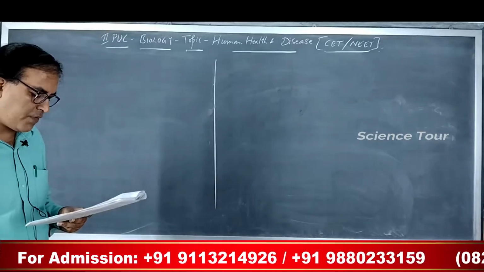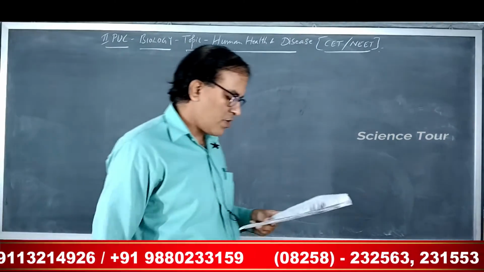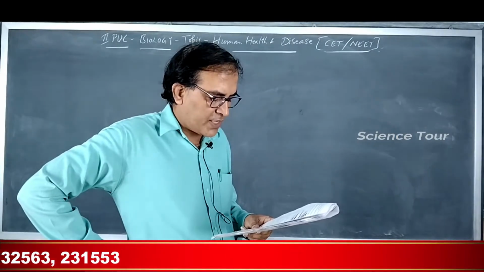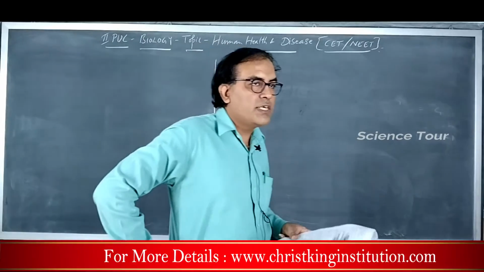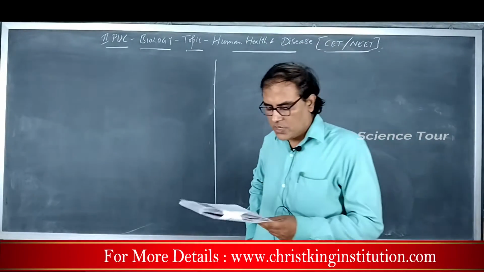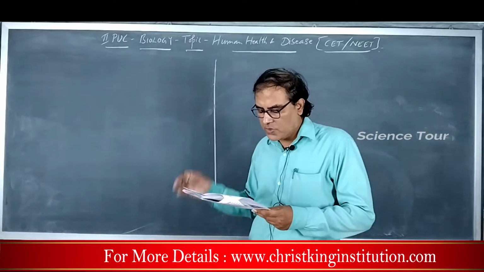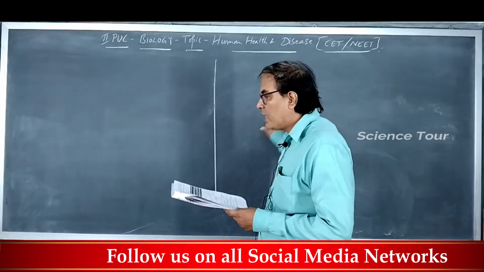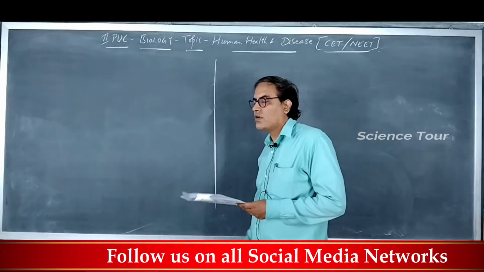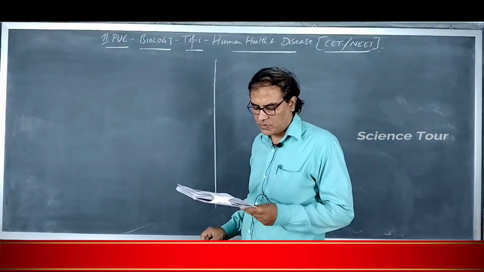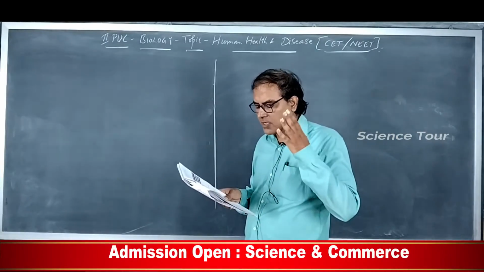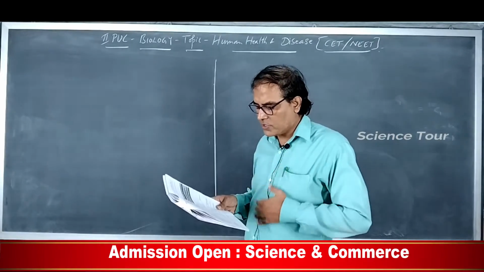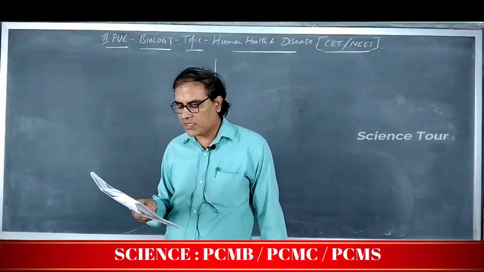Question number 2. If you suspect major deficiency of antibodies in a person, to which of the following would you look for confirmatory evidence? You have to go for serum globulins. Antibodies are present in the serum, correct? They are glycoproteins, also called gamma globulins, and they are synthesized in the lymph nodes, one of the secondary lymphoid tissues. So if you suspect major deficiency of antibodies, you have to go for the serum globulins, because the serum contains the antibodies.